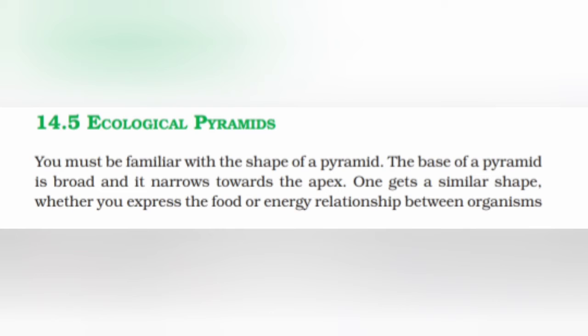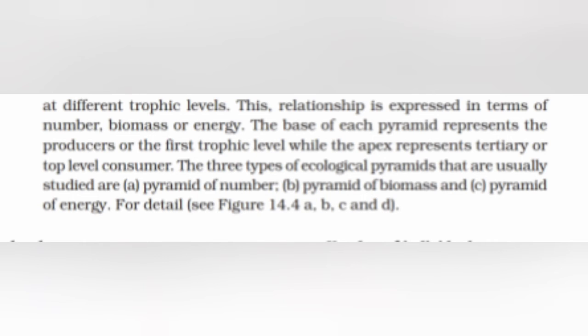Ecological pyramids. You must be familiar with the shape of a pyramid. The base of the pyramid is broad and it narrows towards the apex. One can get a similar shape whether you express the food or energy relationship between the organisms at each trophic level. This relationship is expressed in terms of number, biomass or energy.